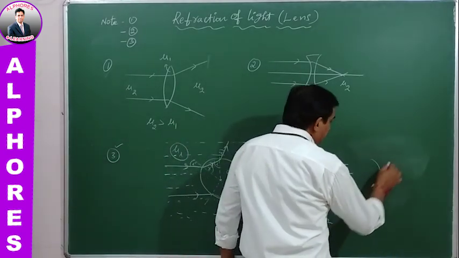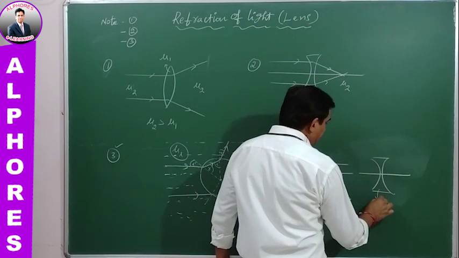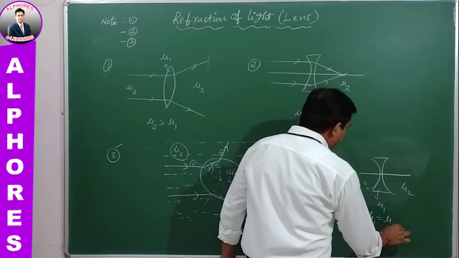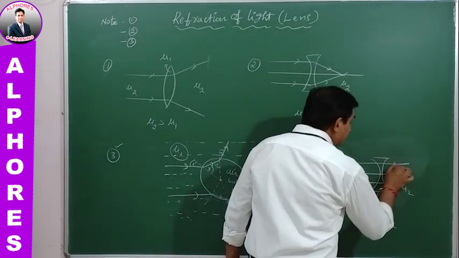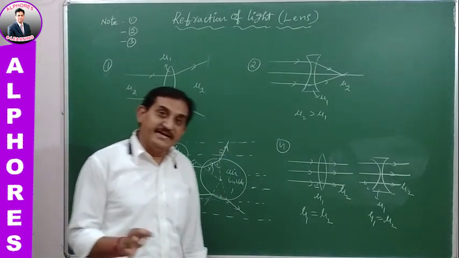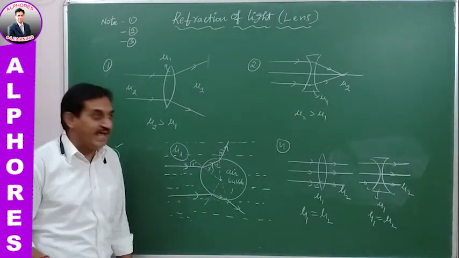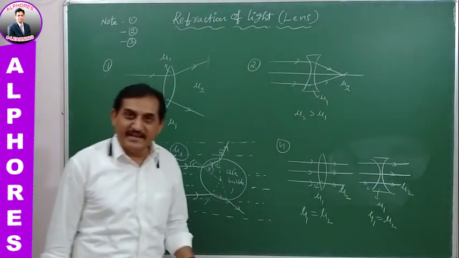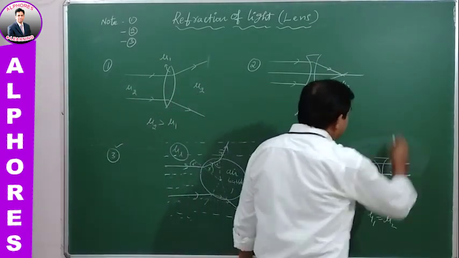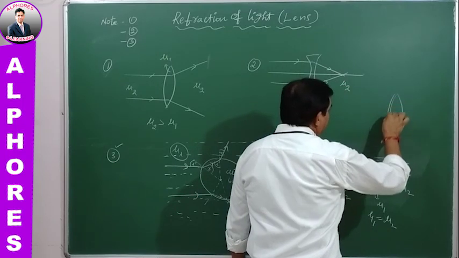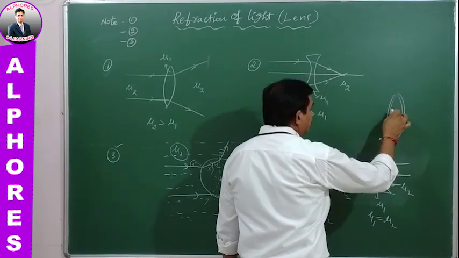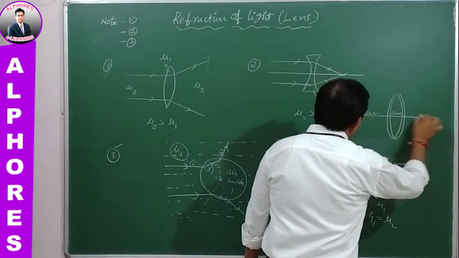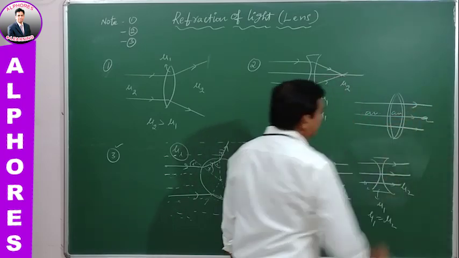And if you take even a concave lens, again here it is mu1 and surrounding medium mu2. Yes, mu1 is equal to mu2. Then what happens? The rays will be parallel to each other. There is no scope at all to get the bending of light. The light never bends as it passes through this lens whenever the surrounding medium and the lens medium both have the same refractive index. Even then, there is a lens with air inside it and outside is also air medium. So there is no bending of light in this case.